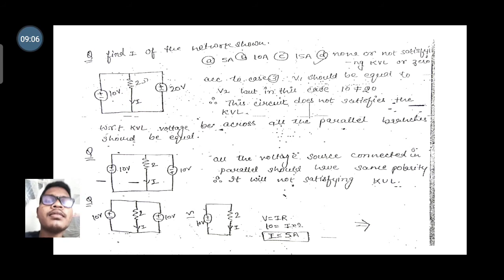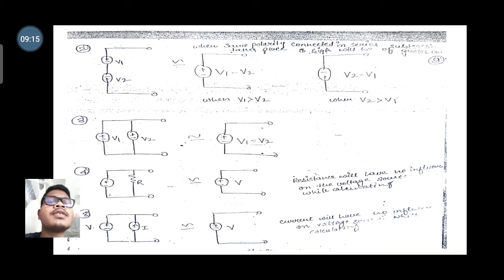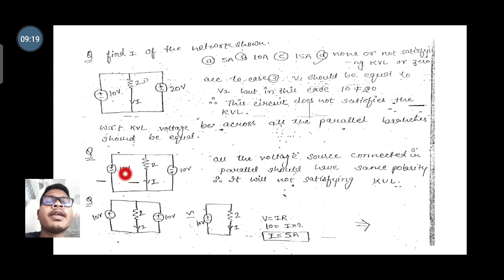Okay, so like that, in the question, see here, there is a 10 volt source and there is a 10 volt source. So the first point is that the voltages are equal. Okay, but the polarity, here the positive polarity is connected to the negative polarity, so the polarities do not match. So that's why here the current should be 0. Okay, because KVL is not satisfied.